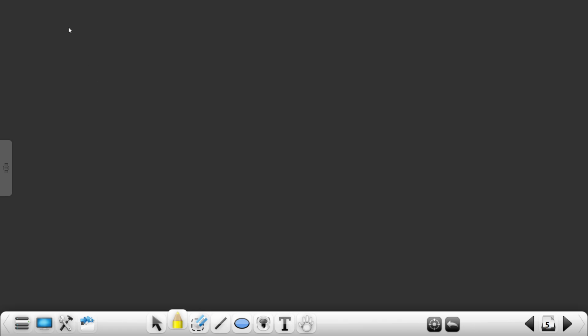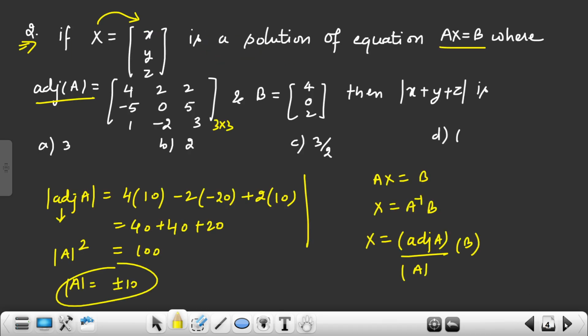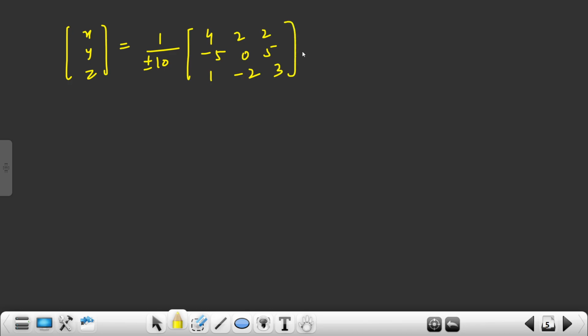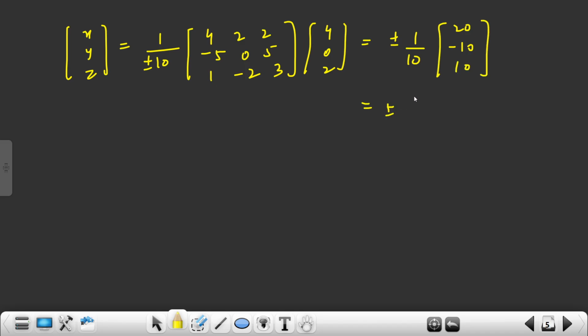Now simply we have to multiply x, y, z. Determinant of A is plus minus 10. Now what is the adjoint of A given? 4 2 2, minus 5 0 5 and 1 minus 2 3, into what is B? 4 0 2. Now if you multiply this, we get 16 plus 4, 20, minus 20 plus 10, minus 10, 4 plus 6, 10. So this value is plus minus 2, minus 1, 1.